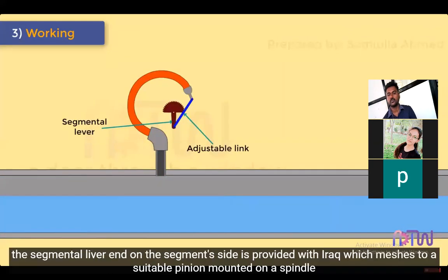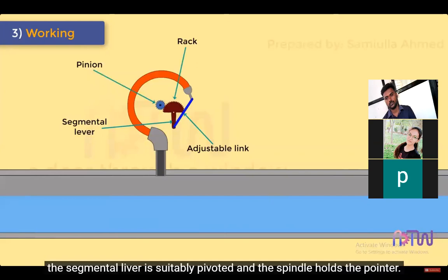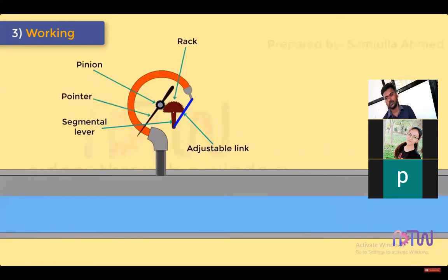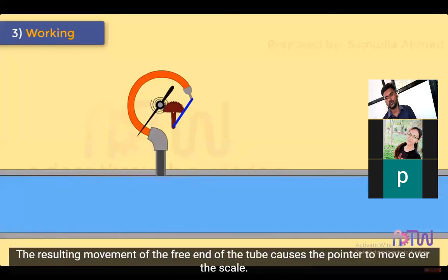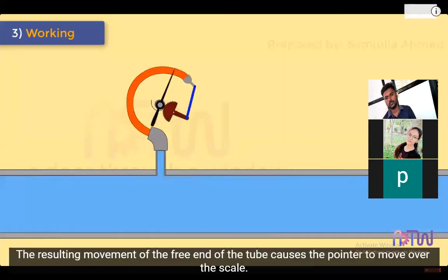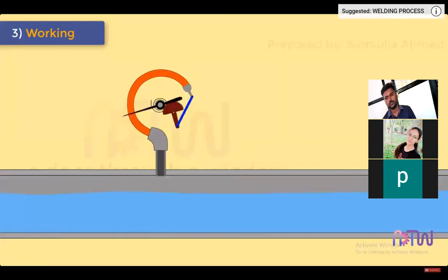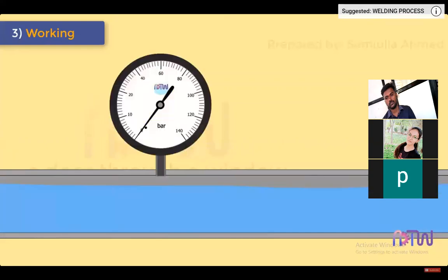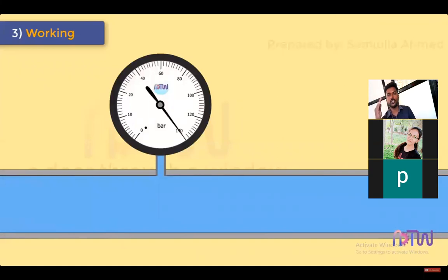The segmental lever end on the segment side is provided with a rack which meshes with a suitable pinion mounted on a spindle. The segmental lever is suitably pivoted and the spindle holds the pointer. The resulting movement of the free end of the tube causes the pointer to move over the scale. See the movement of the tube inward or upward.